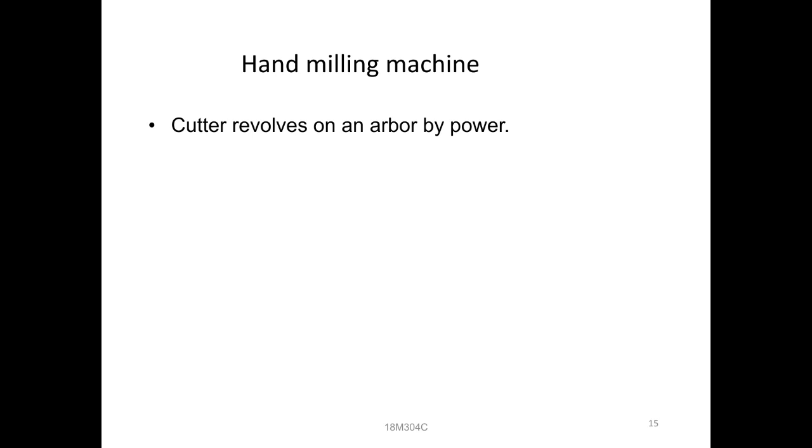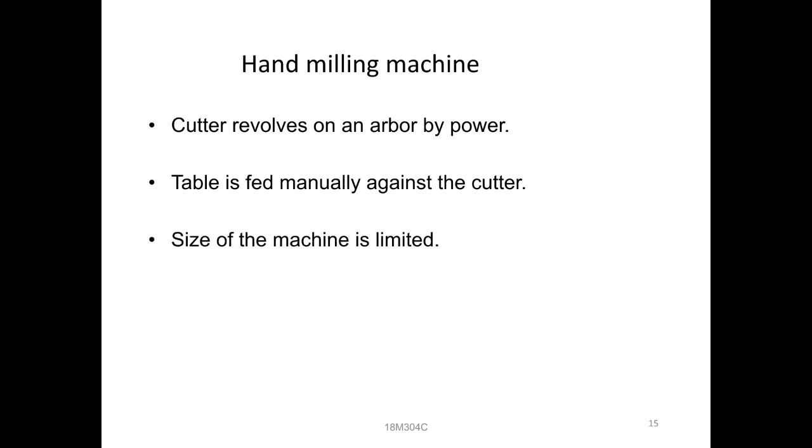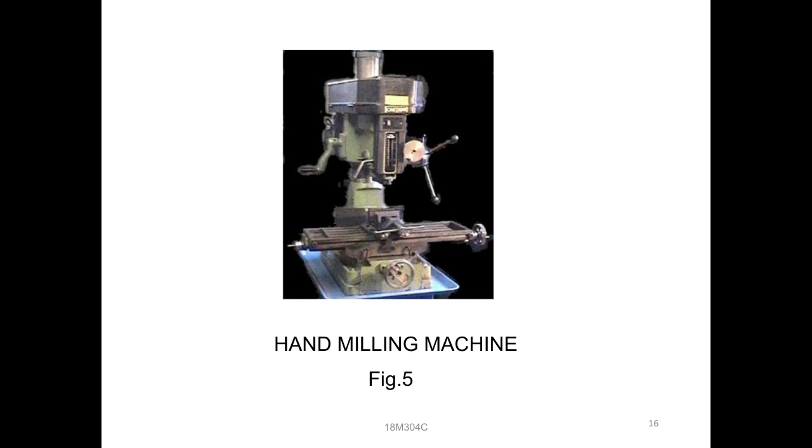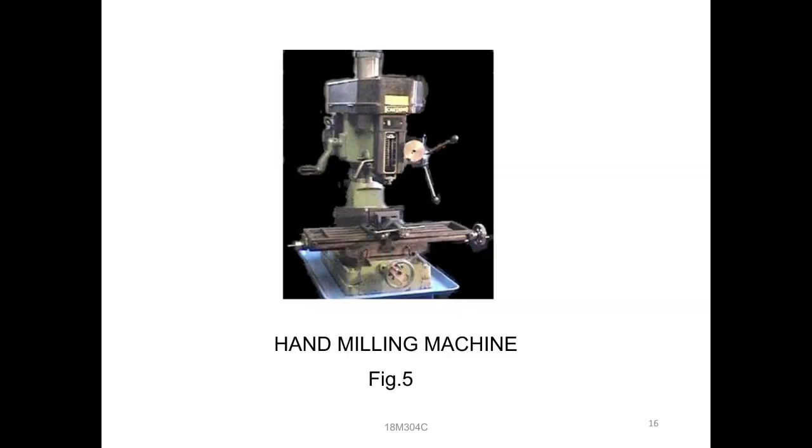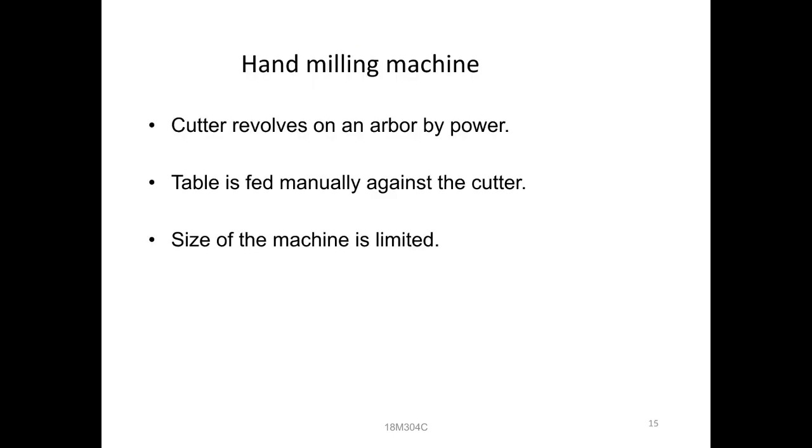Next one, the size of the machine is simplified, which means limited. It means small in size. You can observe the figure. It consists of a table. In the hand milling machine, the hand will be provided, and each and everything will be provided, right?